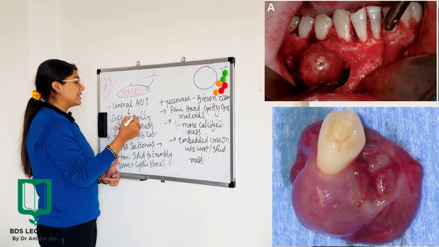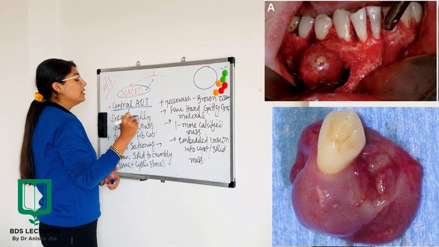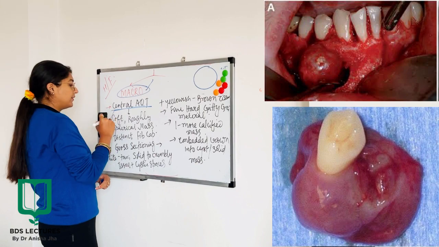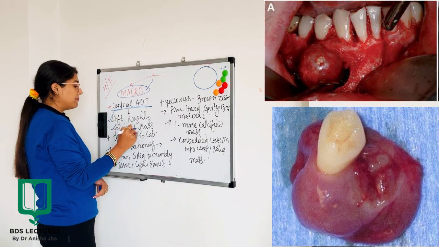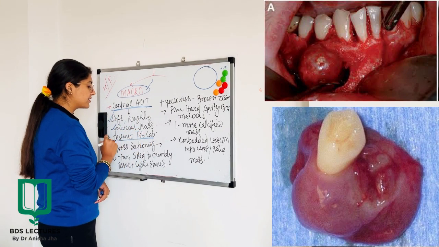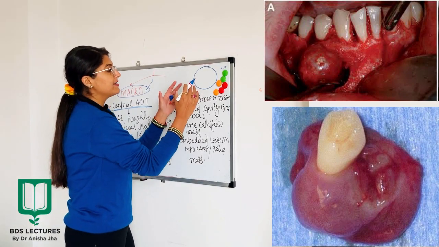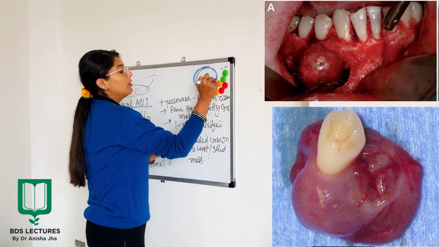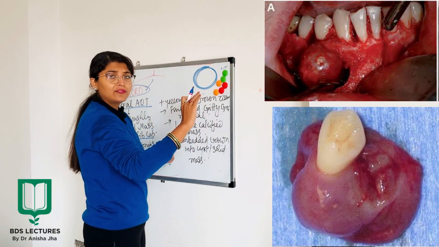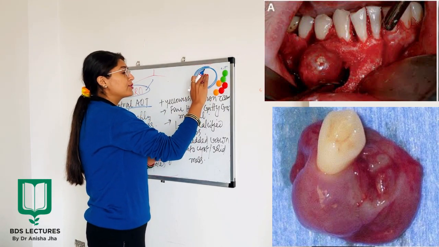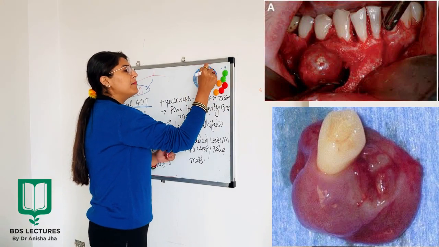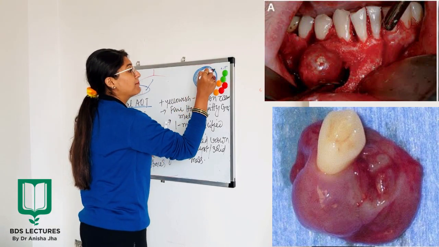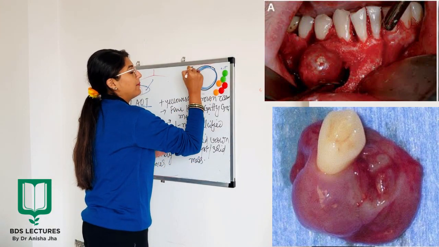So the first point says, the central AOT, when you observe it, is going to be a soft, roughly spherical mass and it has got a distinct fibrous capsule. So let us assume this is an AOT. This AOT is going to be very soft in consistency, and it is a roughly spherical mass with a distinct fibrous capsule visible on the outside.